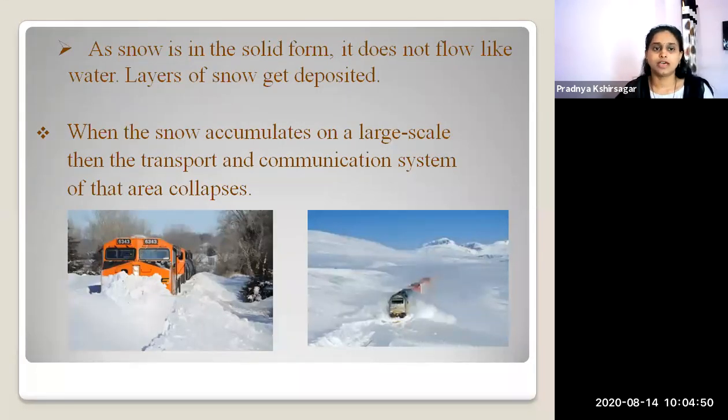Now, as snow is in solid form, everybody has understood that snow does not flow like water. But the layers of snow get deposited when there is too much snow. Their layers get deposited. Now, next is what?